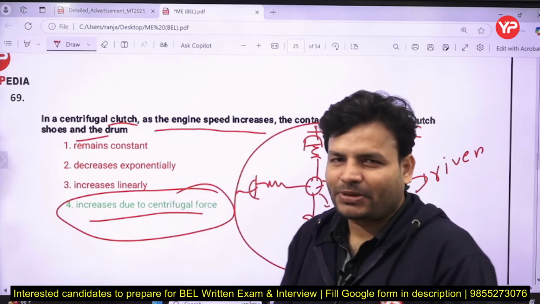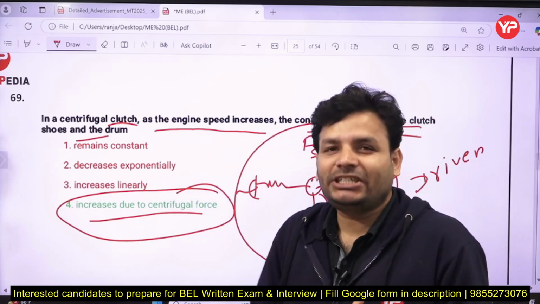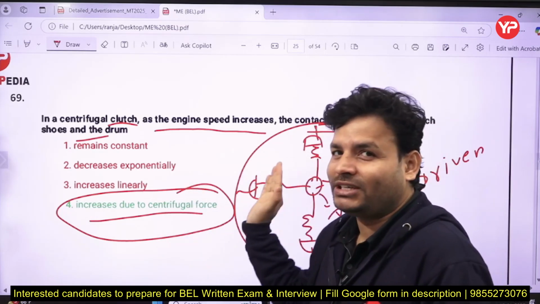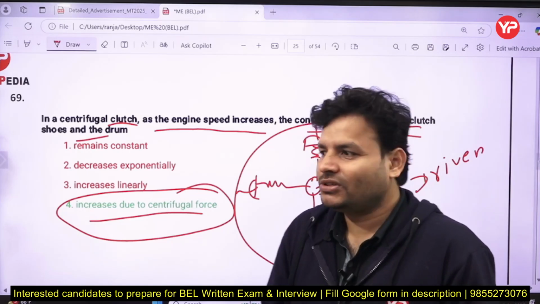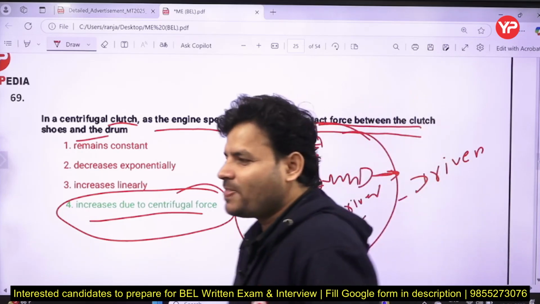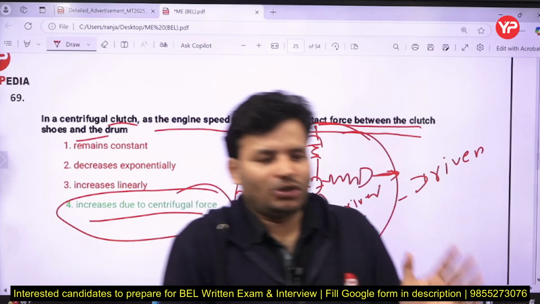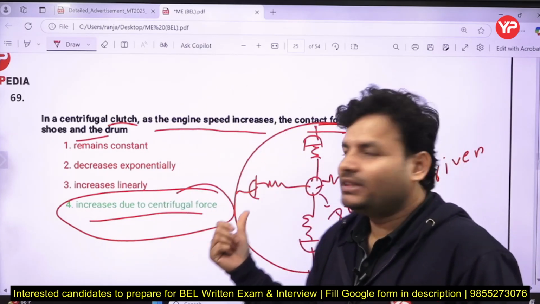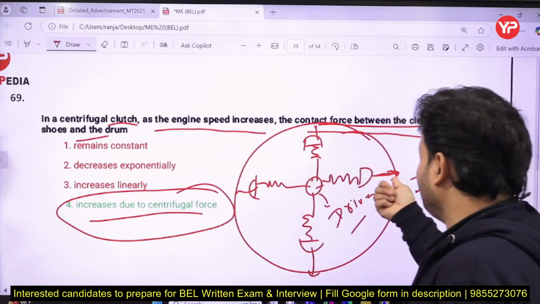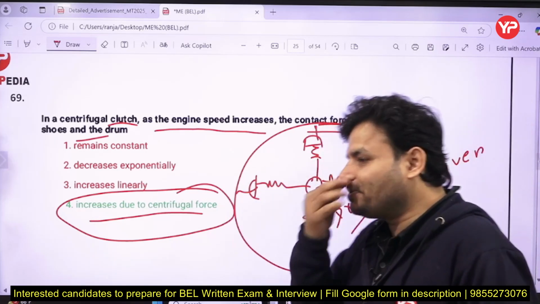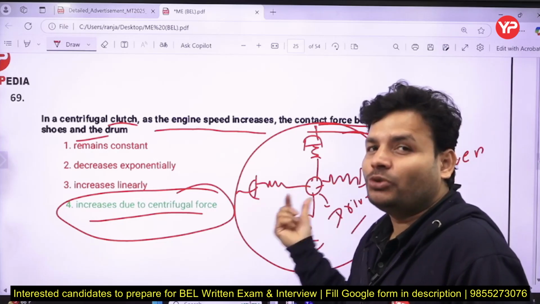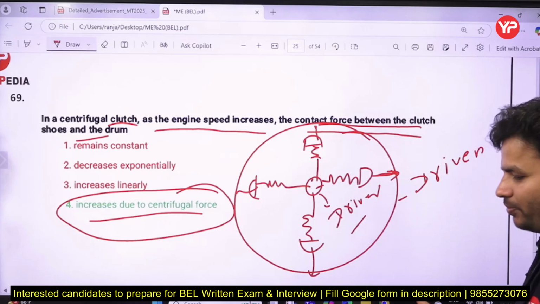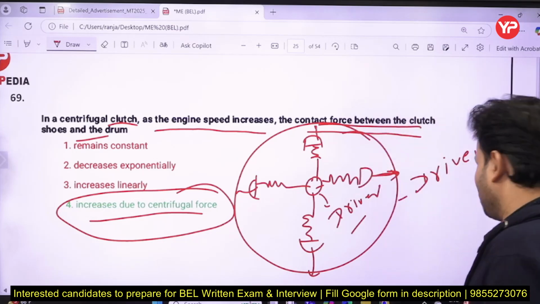Especially this type of clutch is used where the initial power requirement to start is high. Otherwise, if they came in contact with the driven directly, it might be possible that your engine would shut off. So this is used where a low power machine is there. After reaching a certain RPM, they come in contact and power is transmitted. Meanwhile they have gained more energy, so it will not shut down. If you talk about Moped, this centrifugal clutch is used.